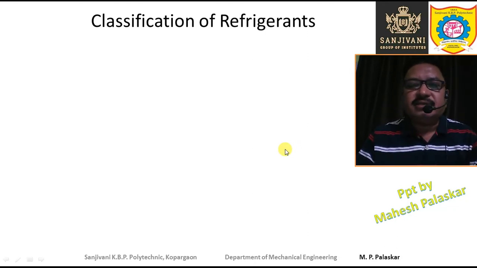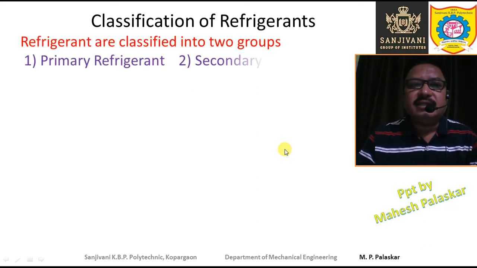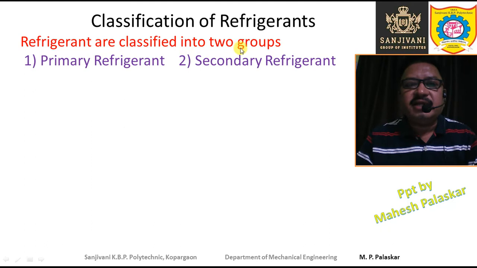So let us start. Refrigerants are classified as primary refrigerants and secondary refrigerants. Refrigerants are classified into two groups. First is the primary refrigerant and second is the secondary refrigerant.